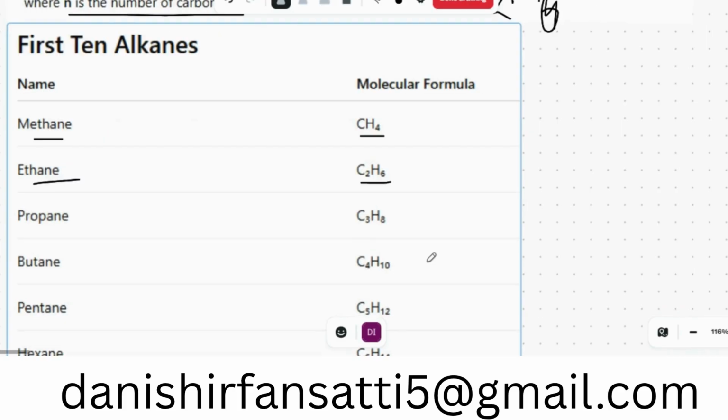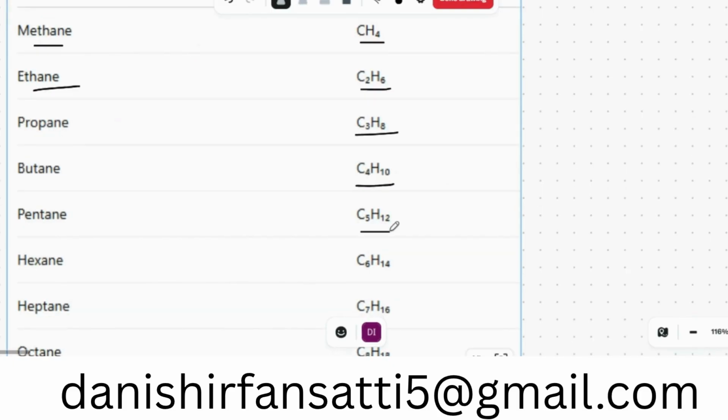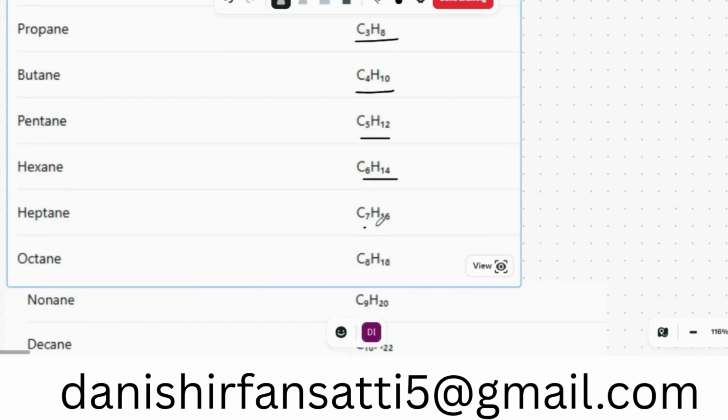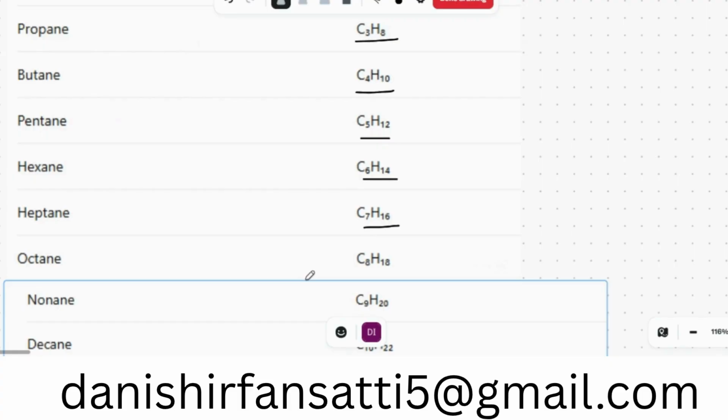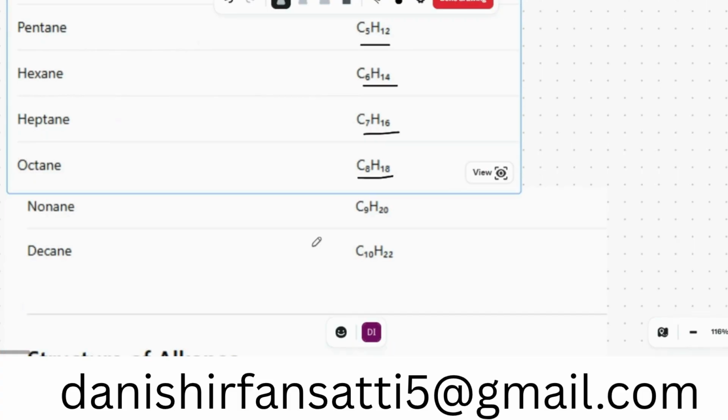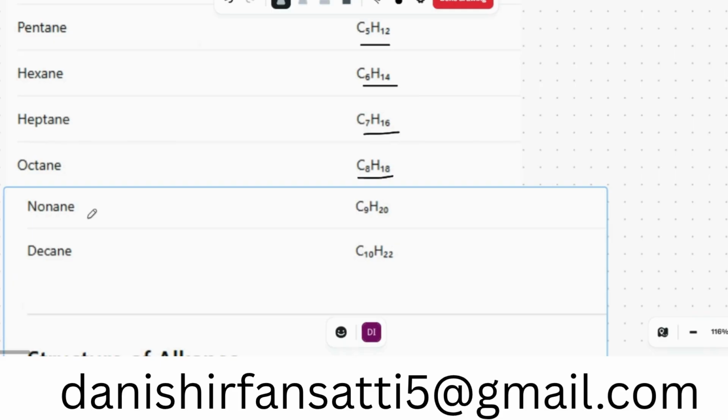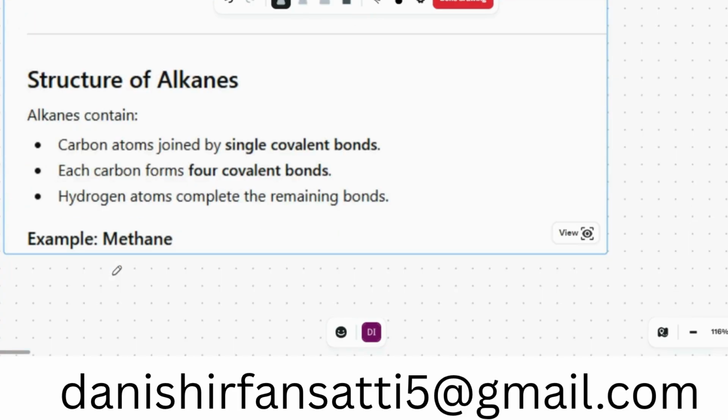C3H8 is propane, C4H10 is called butane, pentane is C5H12, hexane is C6H14, heptane is C7H16, and octane is C8H18. Nonane is C9H20, C10H22, that is decane. Structure of alkanes.